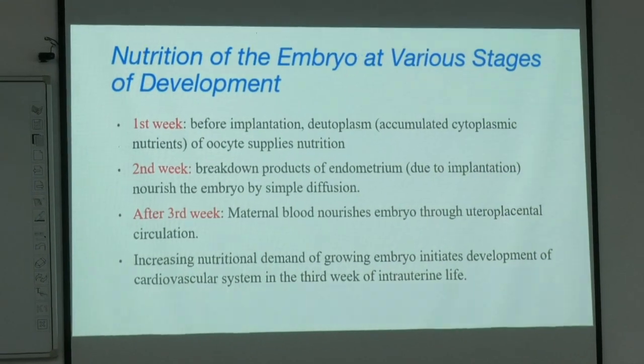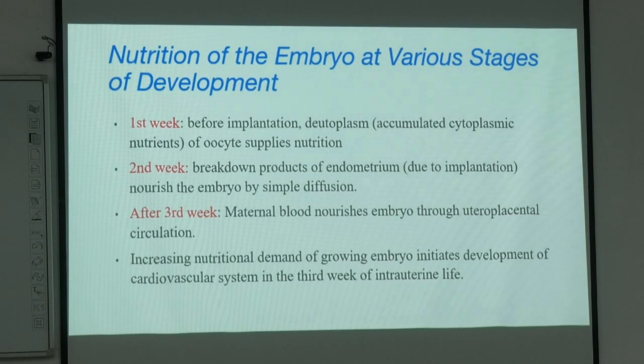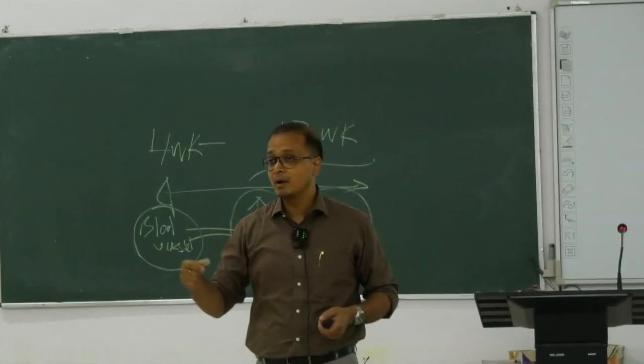When you have the zygote, it receives nutrition. Before implantation, it receives nutrition from the ovum itself, which has some kind of store.